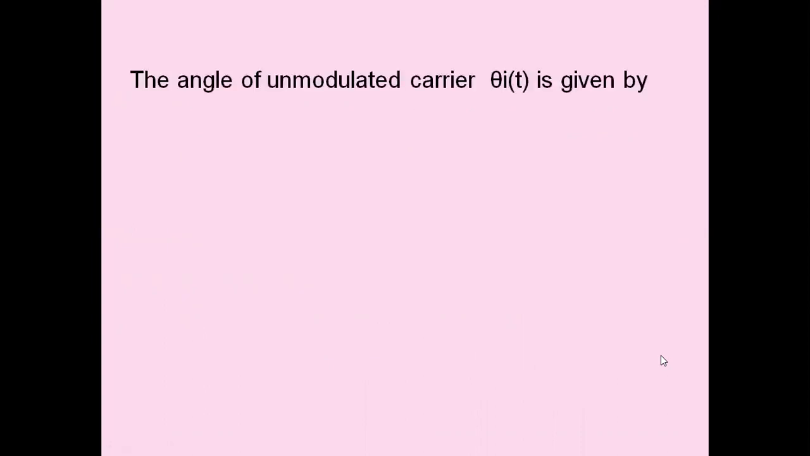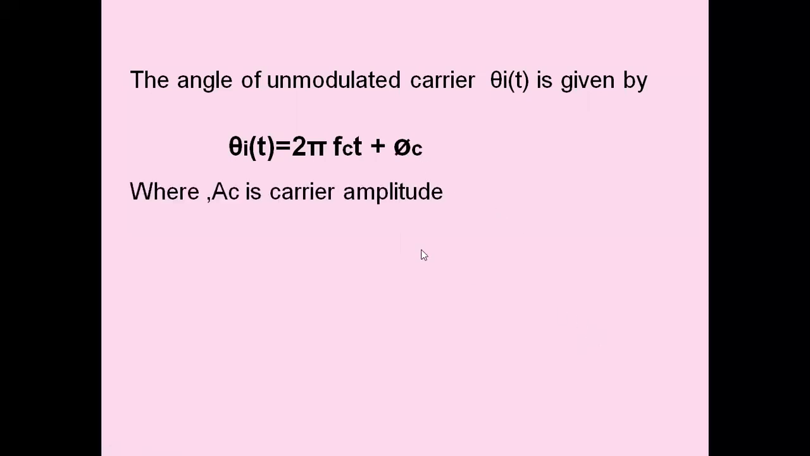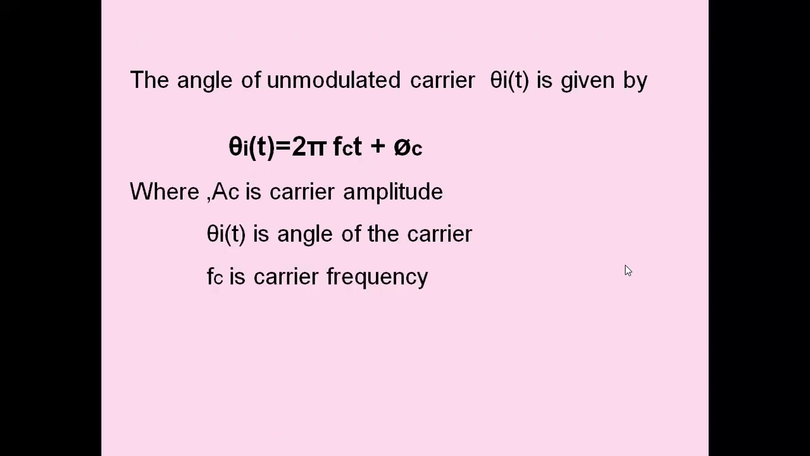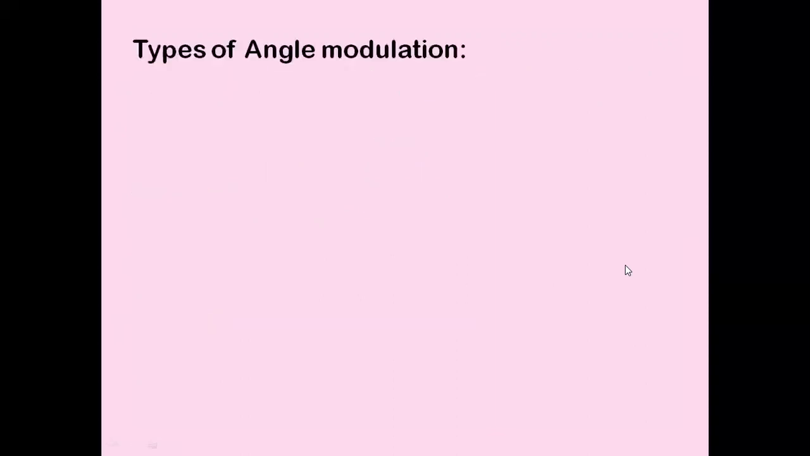So the angle of the unmodulated carrier is θi(t), which is equal to 2π fc t plus φc. If we vary fc in accordance with the amplitude of the message signal, then we get frequency modulation. If we vary the phase φc, the phase of the carrier, then we will be getting phase modulation. Where Ac is the amplitude of the carrier, θi(t) is the angle of the carrier, fc is the carrier frequency, φc is the phase of the carrier.